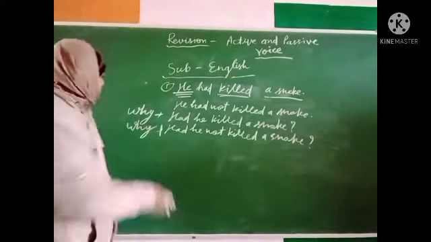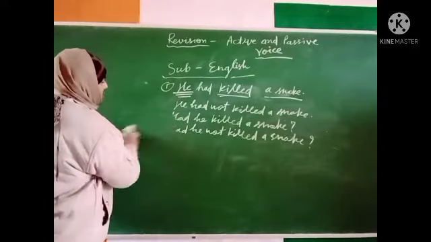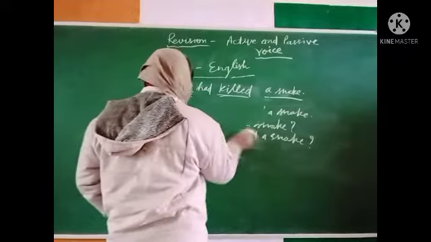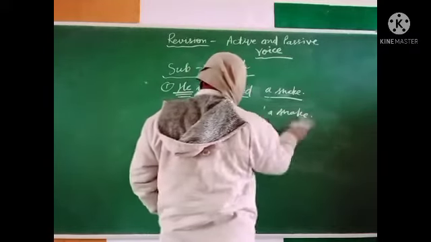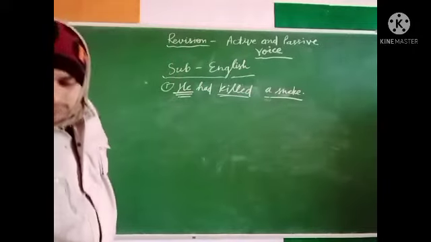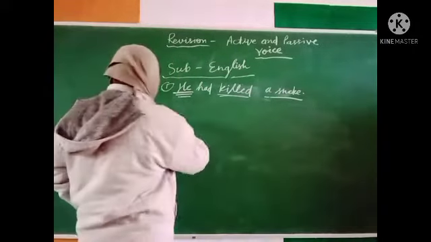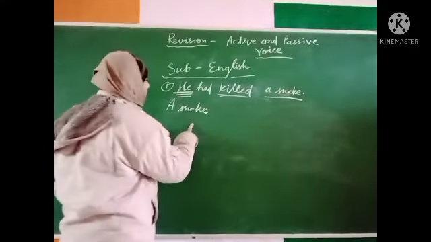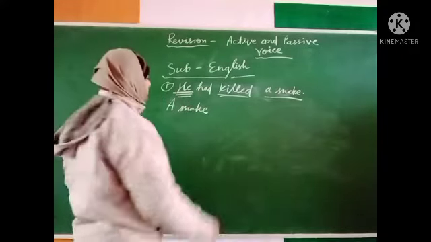Now we will change these sentences into passive voice with the help of some important rules. See this. A snake had.